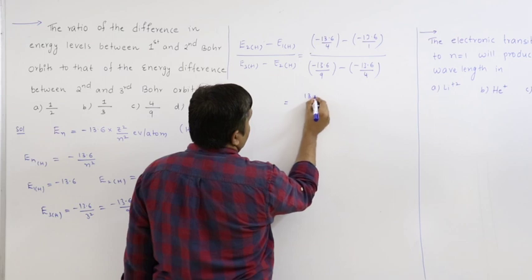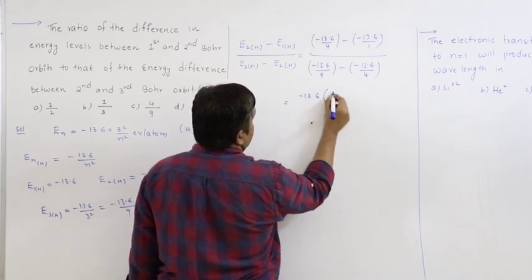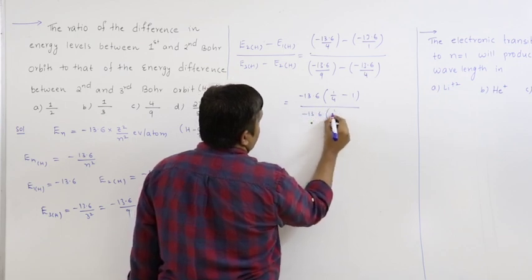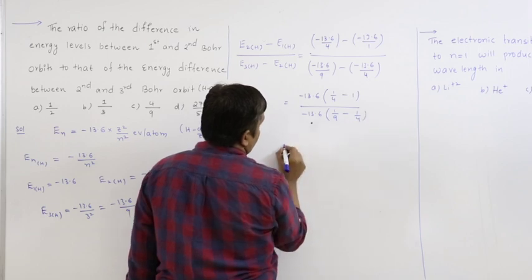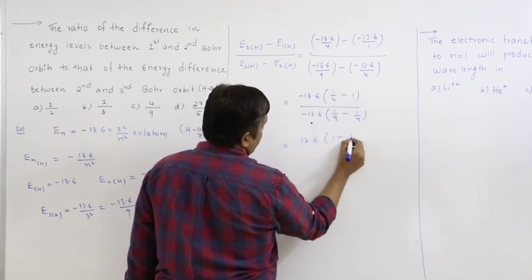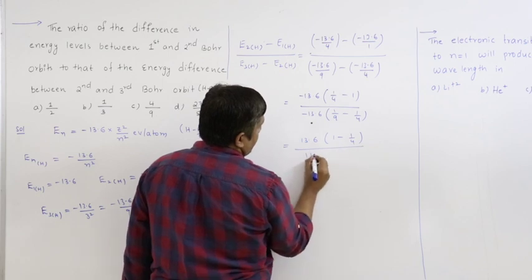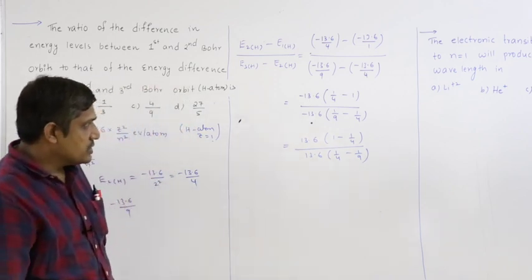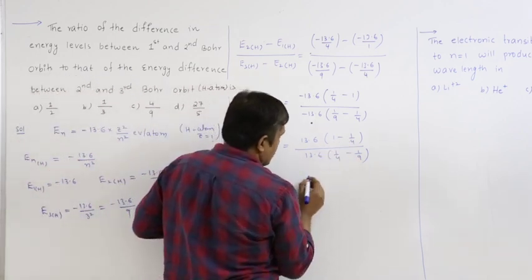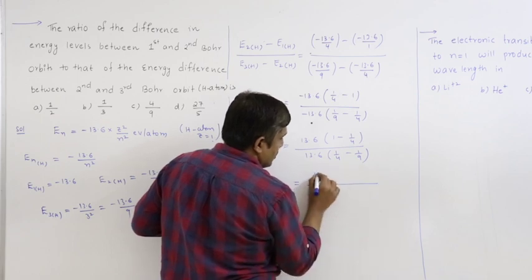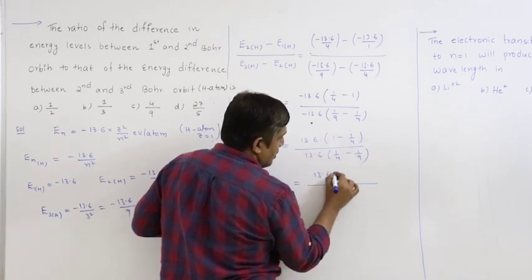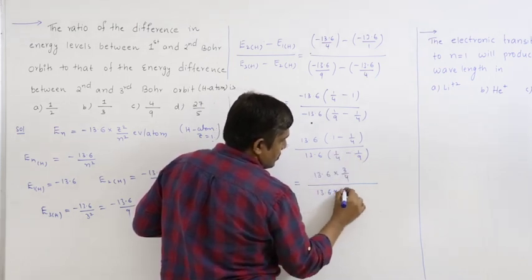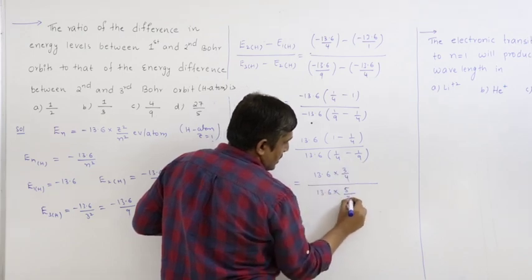Taking 13.6 common, it becomes 13.6 into 1 minus 1 by 4, over 13.6 into 1 by 4 minus 1 by 9. Now I can cancel 13.6 and then proceed further. So 4 minus 1 is 3 by 4, over 9 minus 4 is 5 by 9 into 4, that is 36.